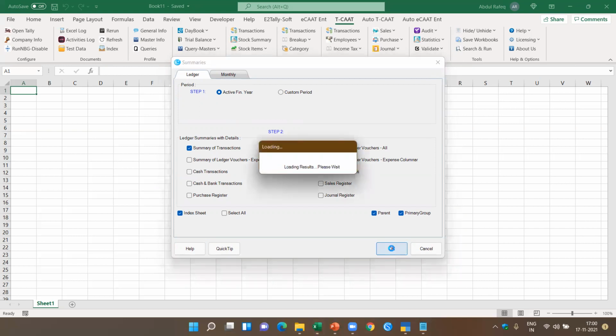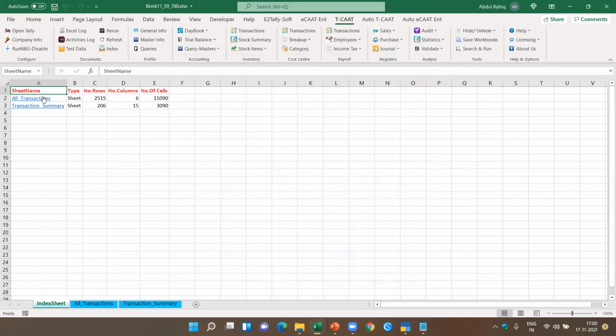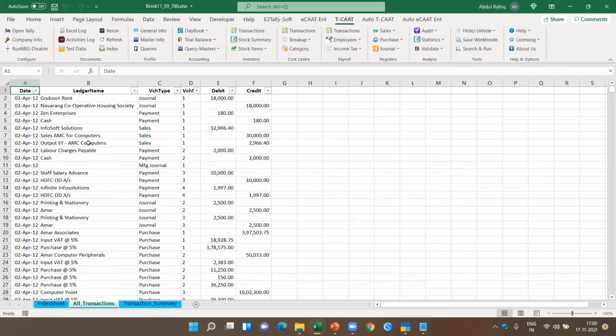Let's see. So in this case, what has happened for all the transactions which have happened in the year, it summarizes based on the count and the sum of the debit and the credit. Not only that, it gives you a gold mine of information telling you for each of the ledgers, what is the maximum balance. Okay, what is the maximum balance in terms of the transactions? And if you see here, all the transactions are extracted here like this.